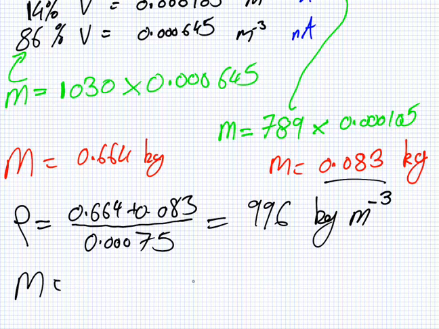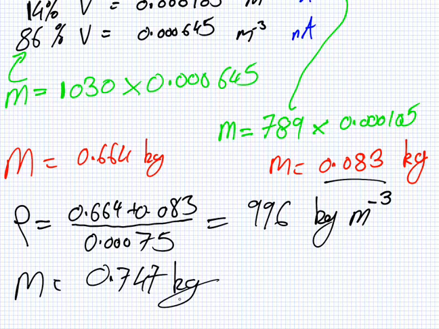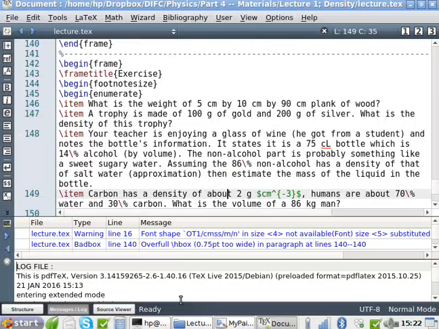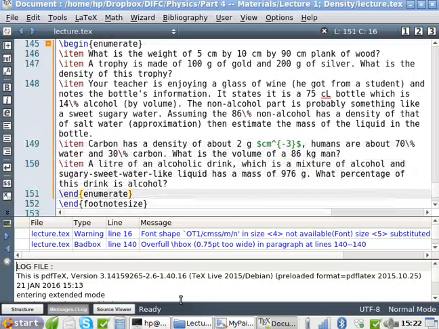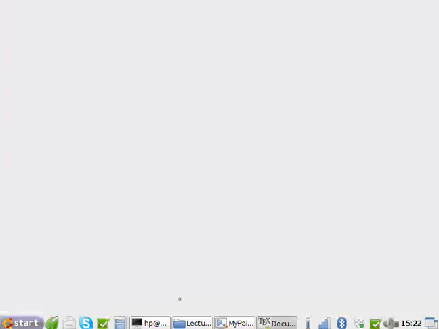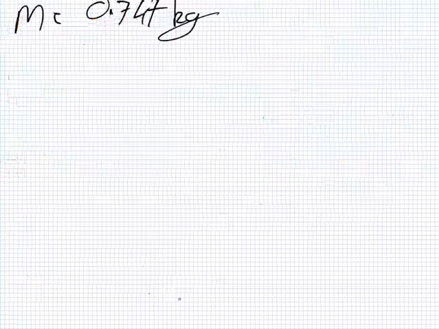So now we can work out the density of the bottle. It's the total mass divided by the total volume. The density of the drink. 996 kilograms per meter cubed.